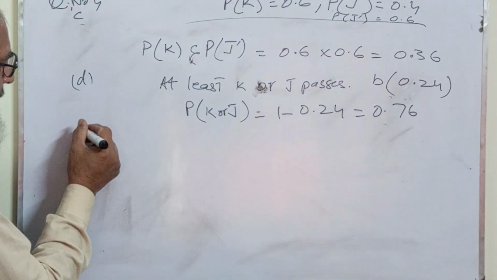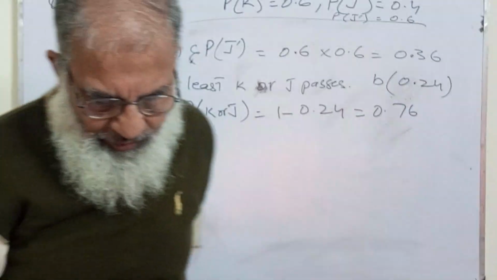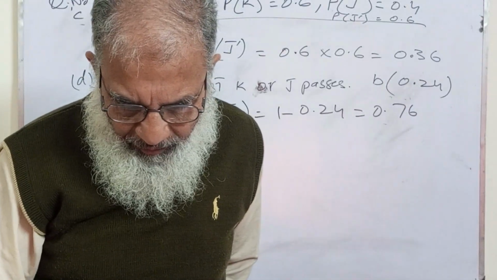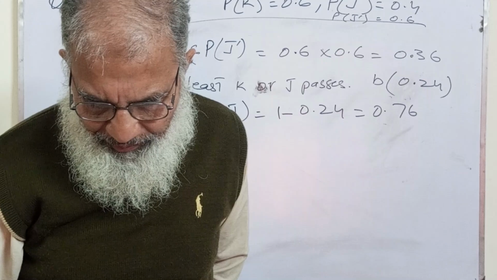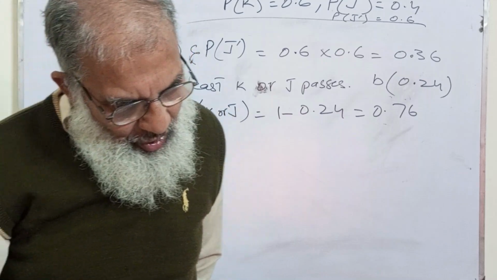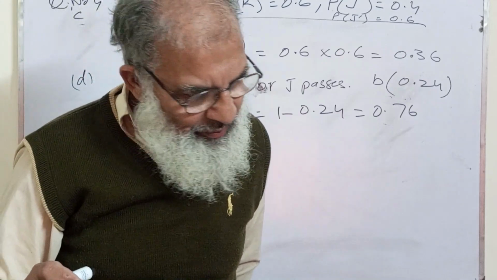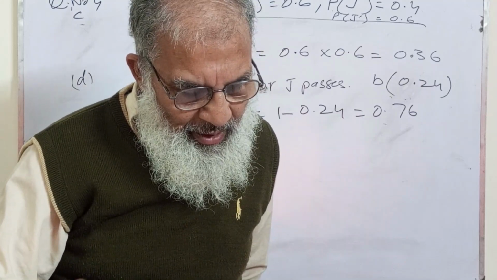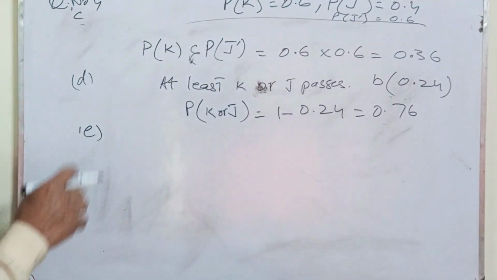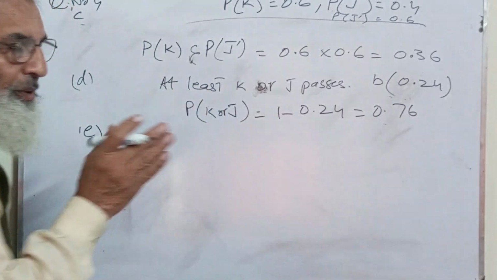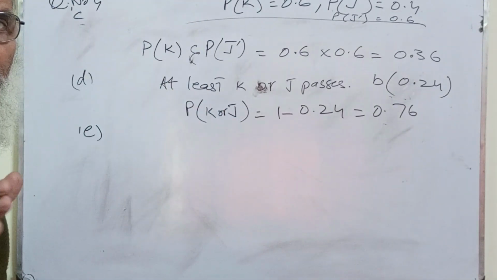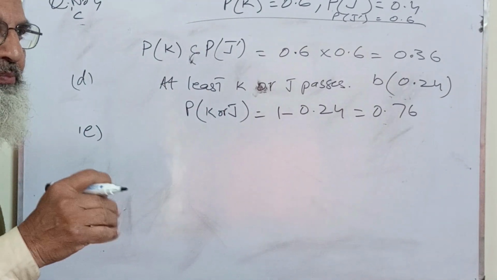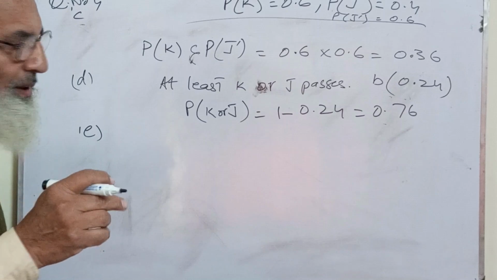And E, the last part: exactly one of Kriti and Justin passes. Now it is very easy again. You must have been keeping the preceding answers.